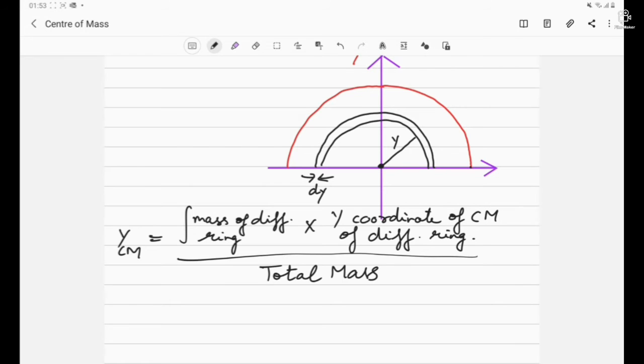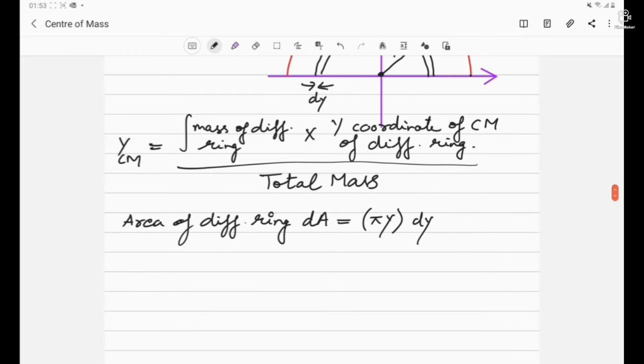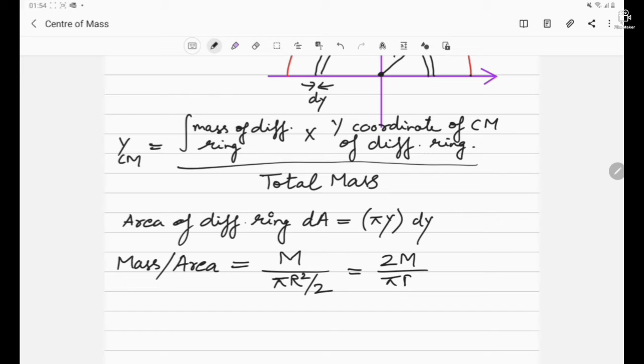So first of all, let's find out the area of the differential ring, say represented by dA. It would be pi into y. 2 pi y would be the complete circumference, since it is semicircular, so pi into y, multiplied by the width, which is dy. So this will give us the area of the differential ring. Now let's find out the mass per unit area of the disk. Let's assume the total mass of the disk is capital M, divided by pi r square by 2, since it is a semicircular disk. So mass per unit area will be 2M by pi r square.